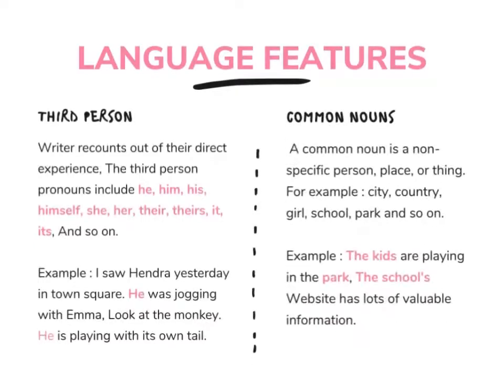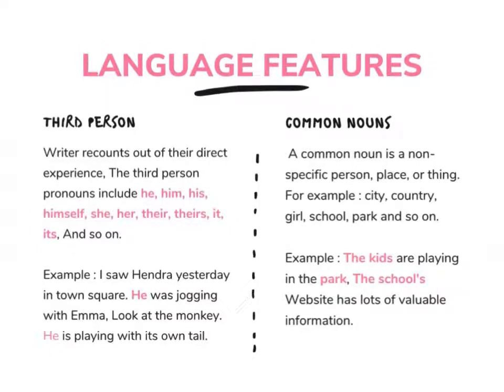Language features. For the first one, we have third person. Writer recounts out of their direct experience. The third person pronouns include he, him, his, himself, she, her, their, theirs, it, its, and so on. For the example, I saw Hendra yesterday in town square. He was jogging with Emma. Look at the monkey. He is playing with its own tail.